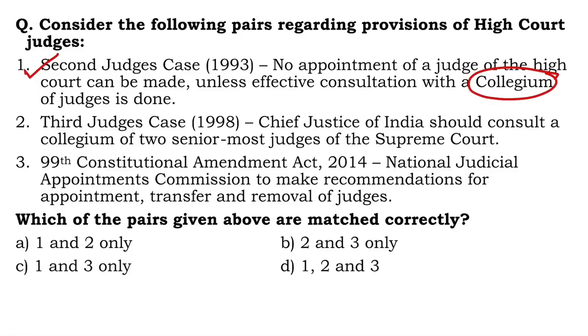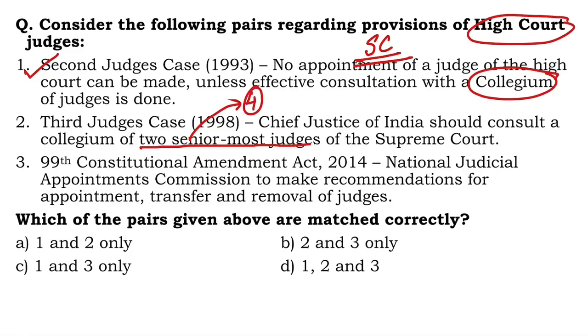Second one, Third Judges Case 1998. The Chief Justice of India should consult a collegium of 2 senior-most judges of the Supreme Court. Yes, when it comes to High Court judges appointment, you must consult 2 senior-most judges. When it comes to Supreme Court judges appointment or recommendation, this collegium becomes 4 plus CJI, right? Anyway, so second one is also correct.